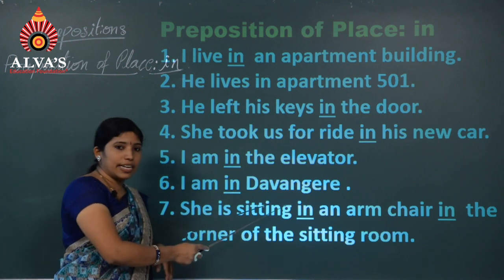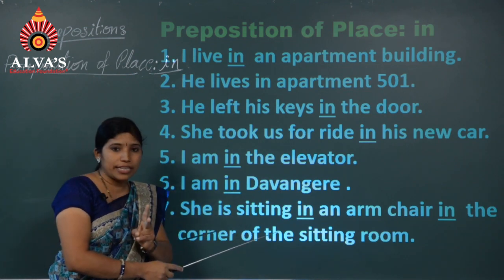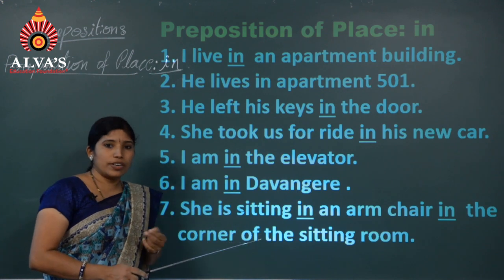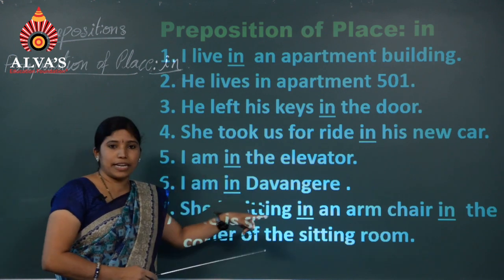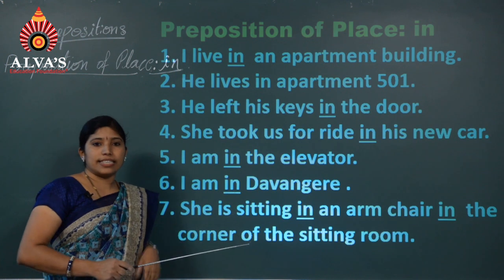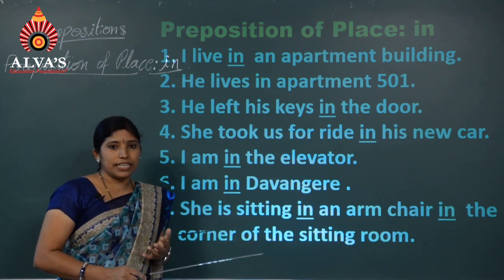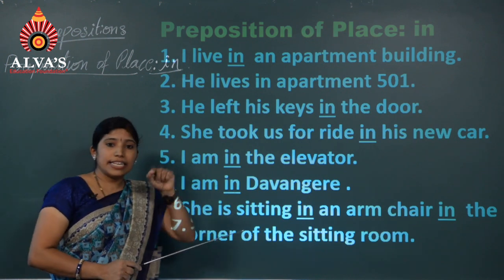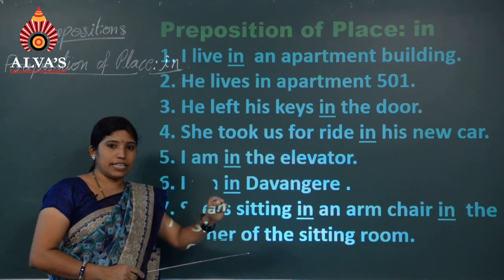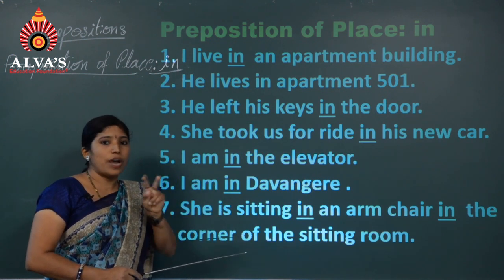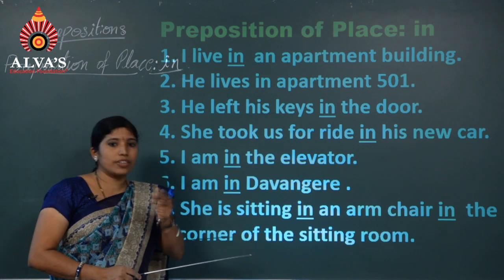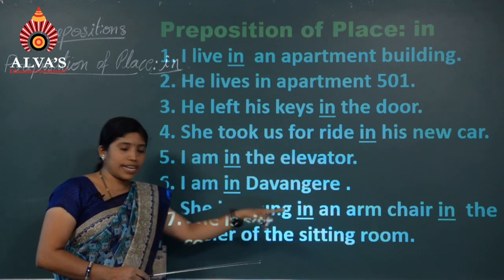But when there are two places, we have to use at for the first place and in for the second place. Number 6, our school lies at Puttige in Moodbidri. When there are two places, we use at for the first place and in for the second place.